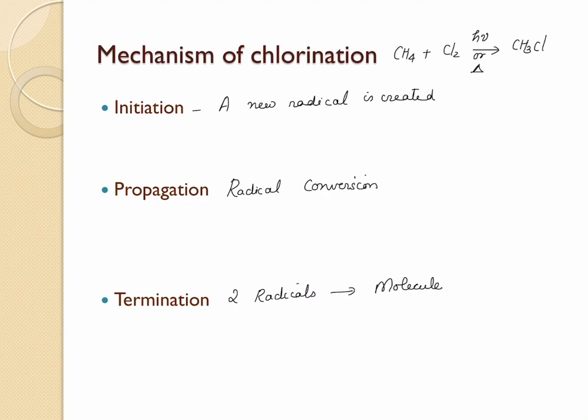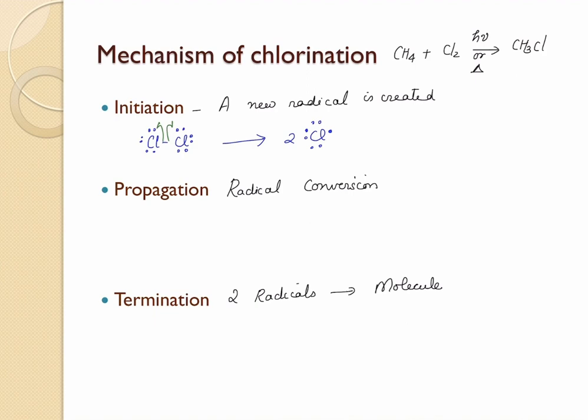Now let's apply all of these in our halogenation of methane. In the first step, the heat or the light that's supplied to this reaction is going to break the chlorine-chlorine bond homolytically. Each chlorine has 3 lone pairs of electrons, and the bond is made of 2 electrons. One electron goes onto one atom and the other electron goes onto the other atom, causing a homolytic fission. That results in 2 chlorine radicals, which look like this.